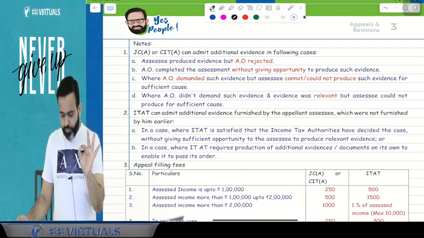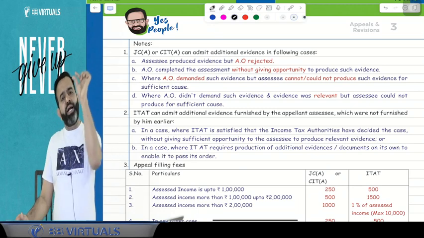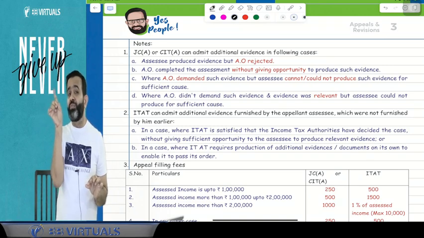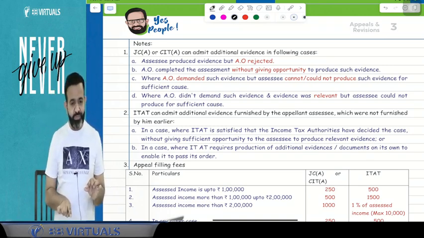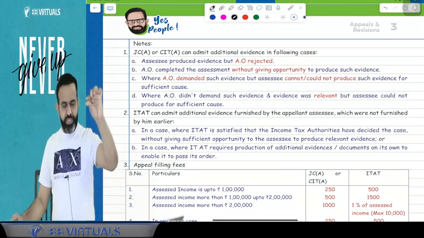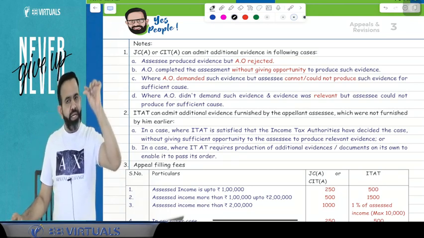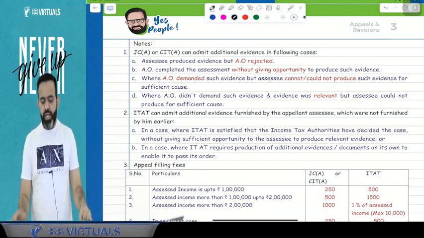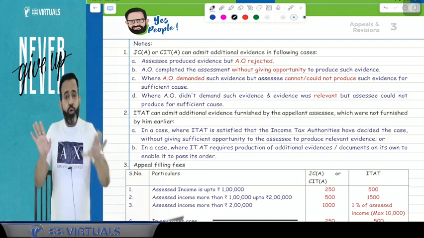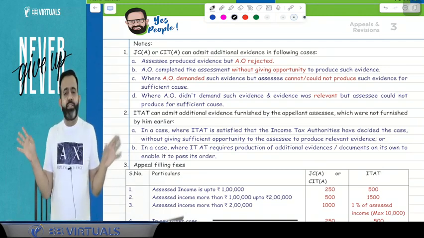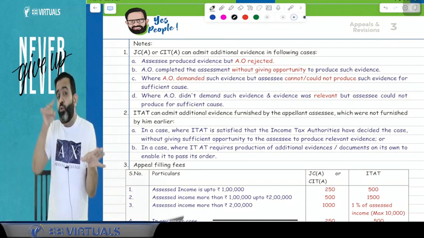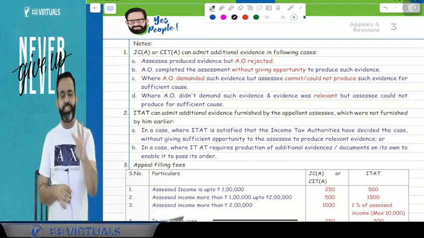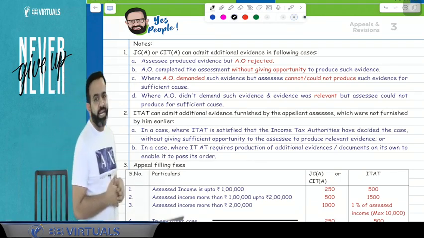Or guys, suppose AO demanded that evidence, but the assessee could not furnish that evidence at that time, due to some genuine reason or sufficient cause. Means AO demanded such evidence, but the assessee could not produce it due to sufficient cause. And the last case, where AO has not demanded that evidence and the assessee also has not submitted, but the assessee wants to submit it now, but due to sufficient cause the assessee could not submit at that time. In 4 cases, JC appeal or CIT appeal can admit the additional evidence.